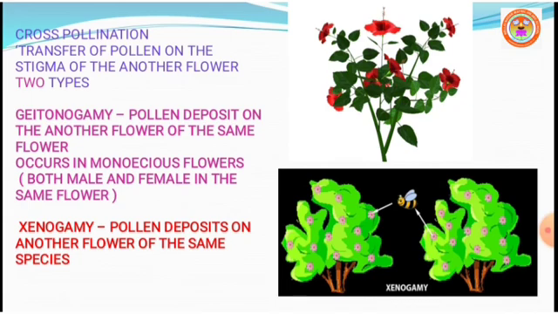So functionally geitonogamy is one type of cross-pollination, but in general it is similar to autogamy because the pollen comes from the same plant.